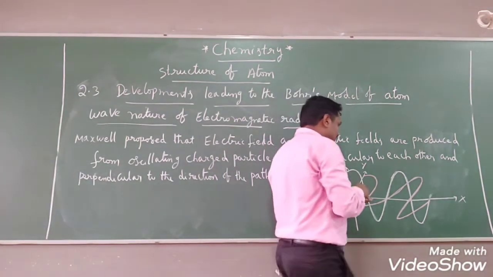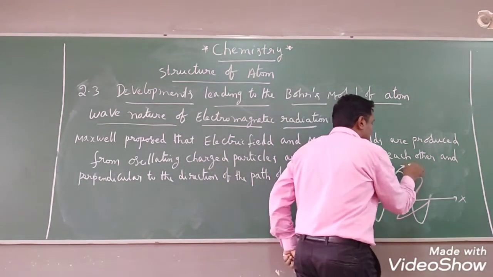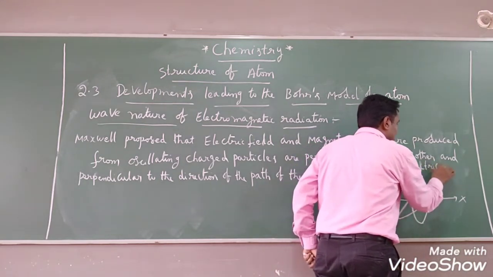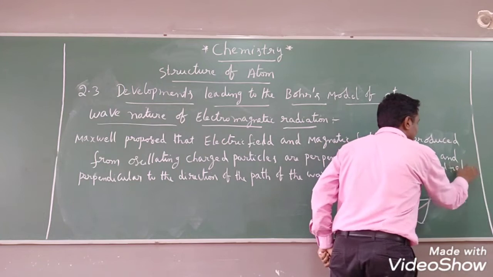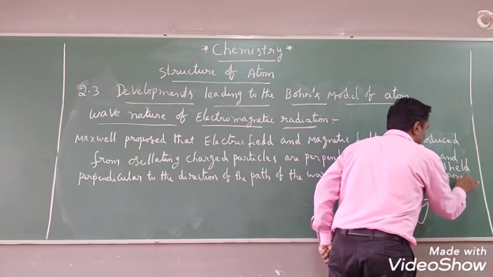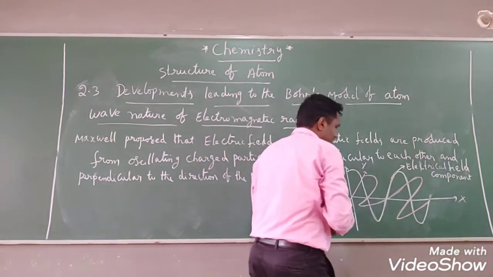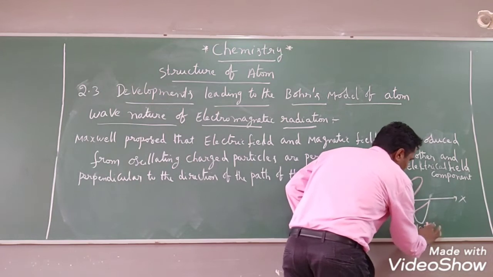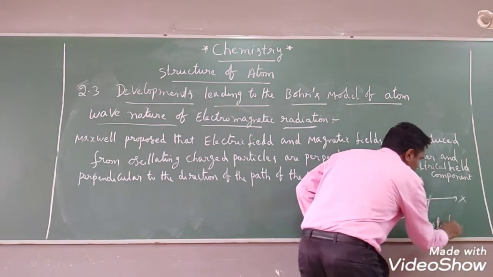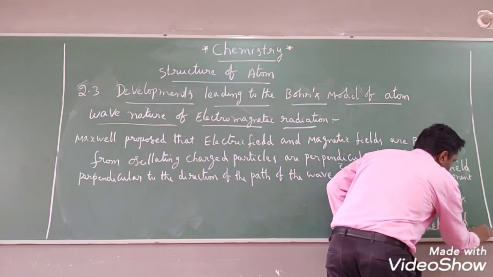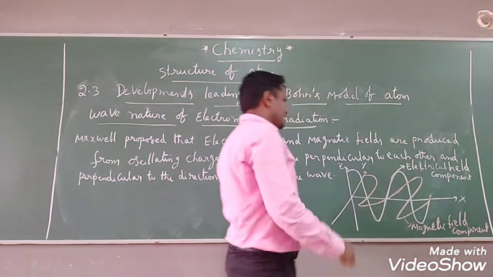That means this is the electrical field component, and this one is the magnetic field component.